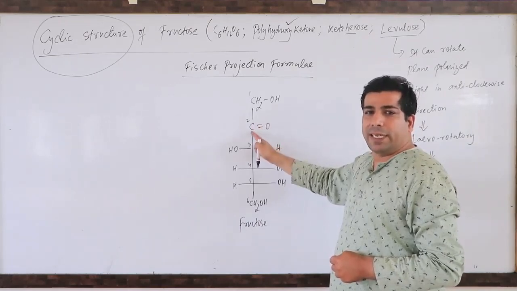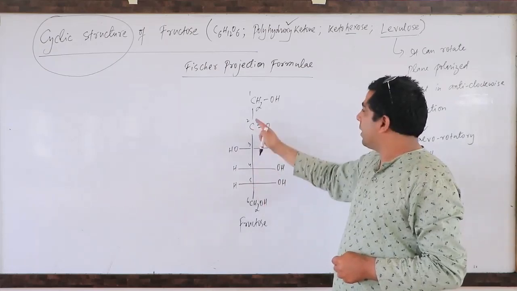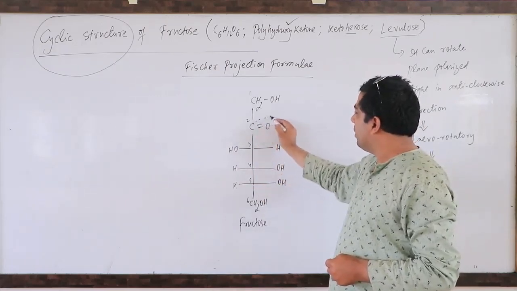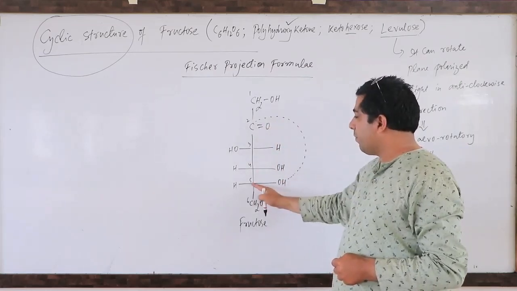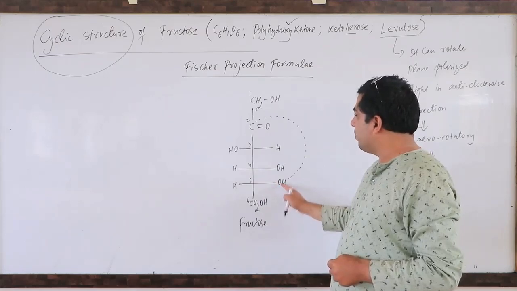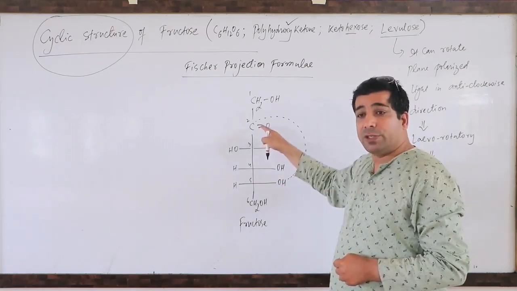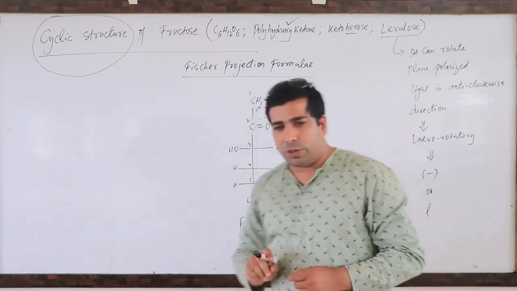What is the functional group here? Ketone. The second carbon will react with the fifth carbon. So there is a reaction between the second carbon and the fifth carbon. Which part of the fifth carbon? The OH group of the fifth carbon will react with the second carbon, because the second carbon is basically the functional group. It will react.